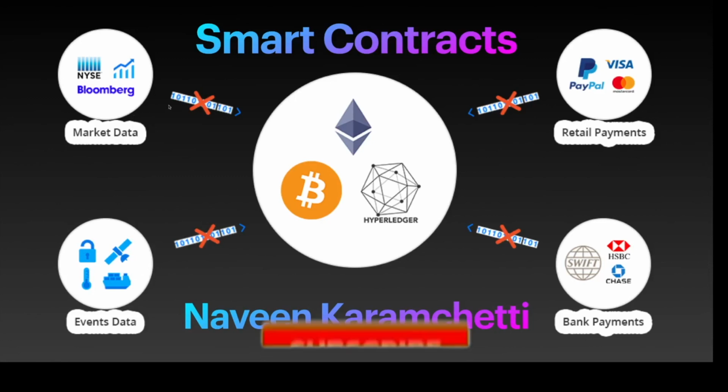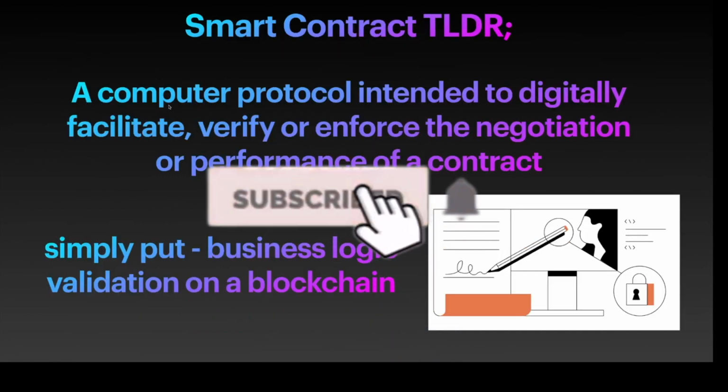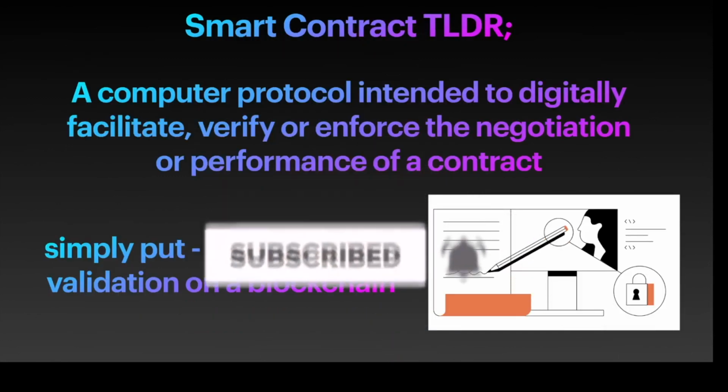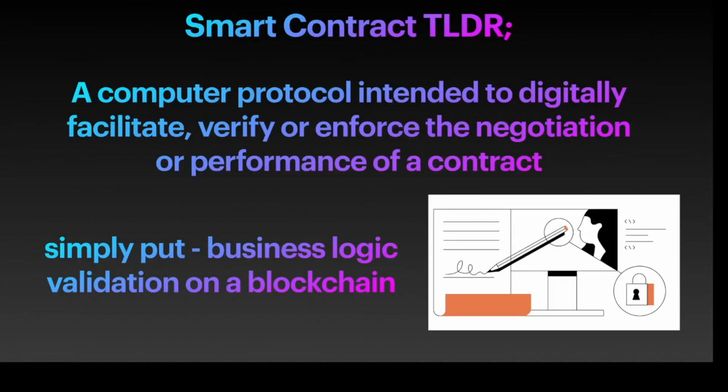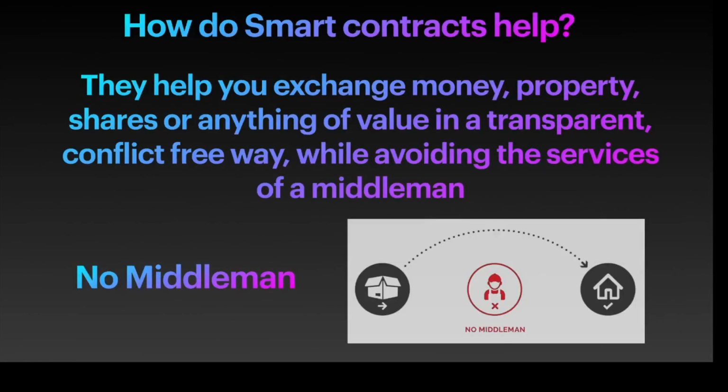So let's get started. A smart contract is a protocol intended to digitally facilitate, verify, or enforce the negotiation or performance of a contract. Simply put, it's just a business logic validation on a blockchain.